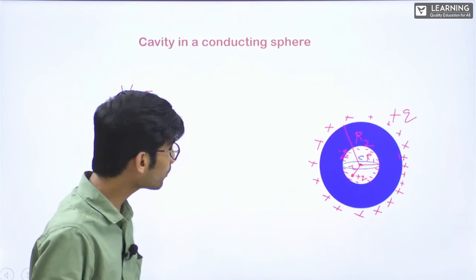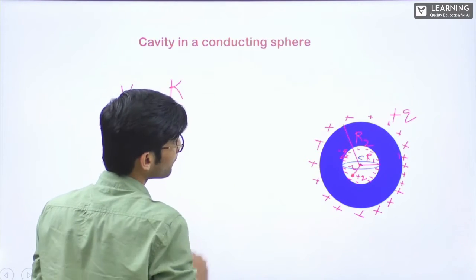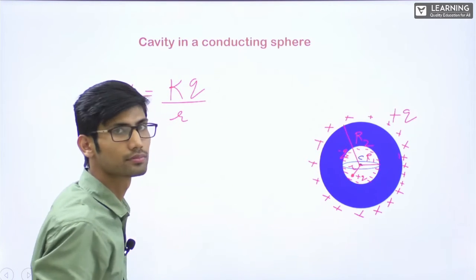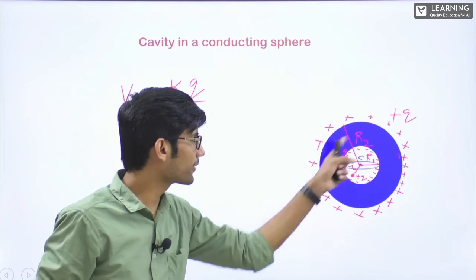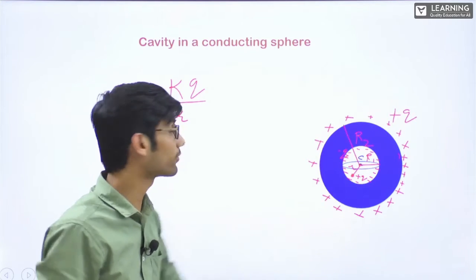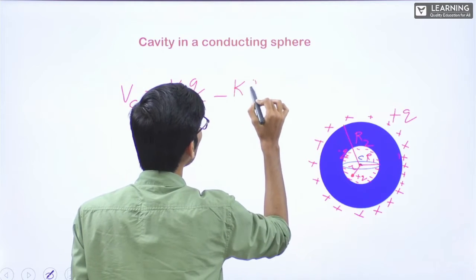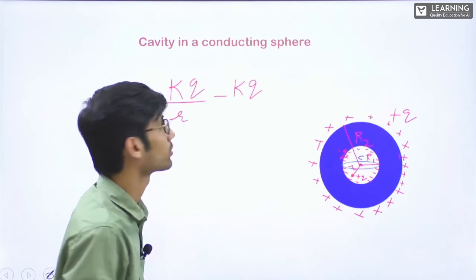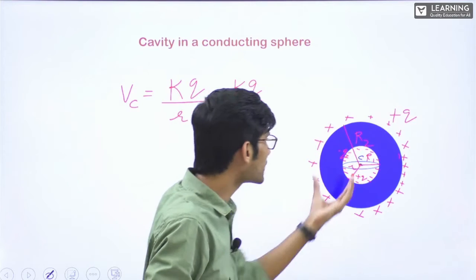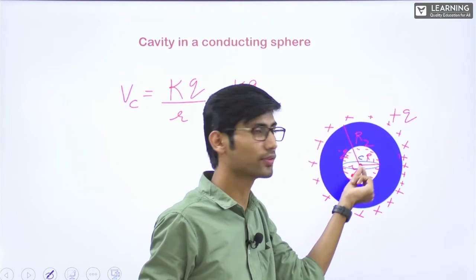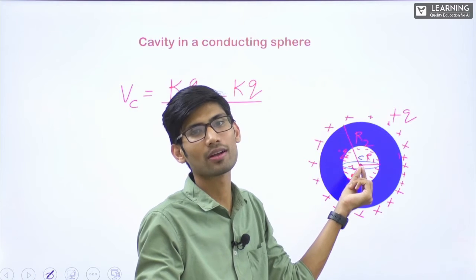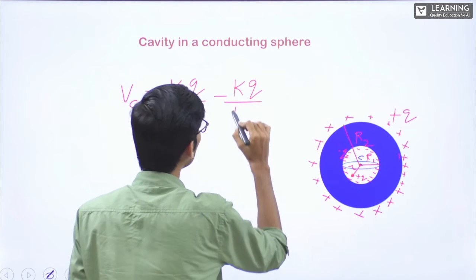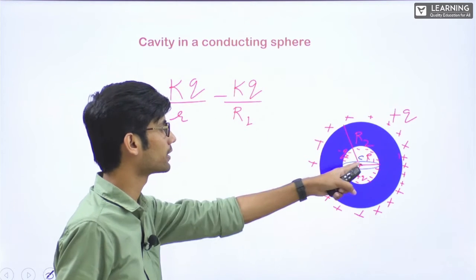Vc will be equal to K, due to this charge, Q by small r. Due to this sphere where the charge minus Q is at the surface, it will be minus KQ, because we always put the charge with sign. Divide by, now this point is inside the sphere, and inside the sphere the potential is the same as that of the surface. So it will be minus KQ by R1.